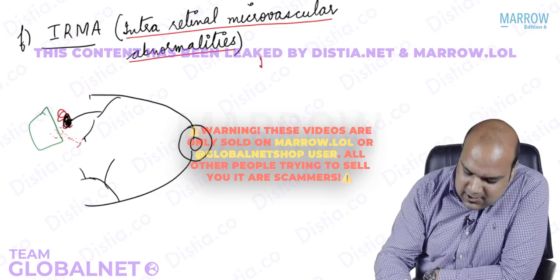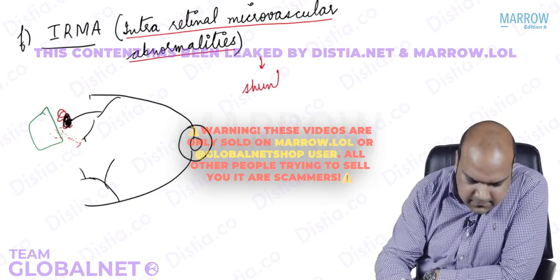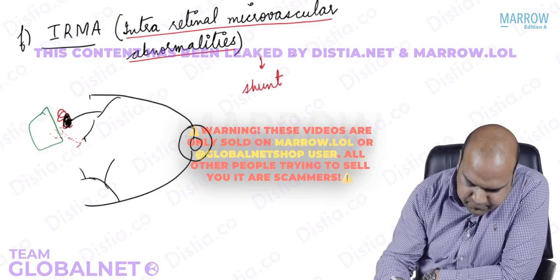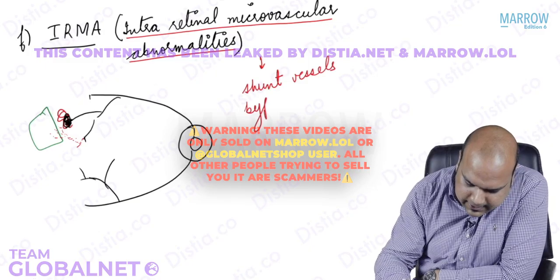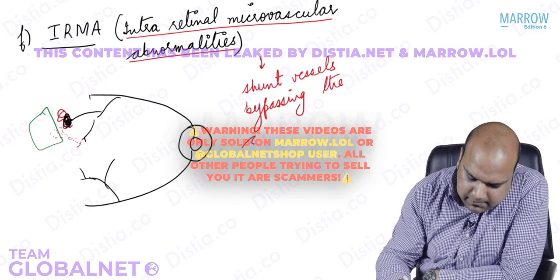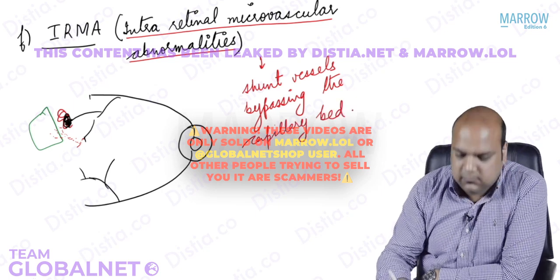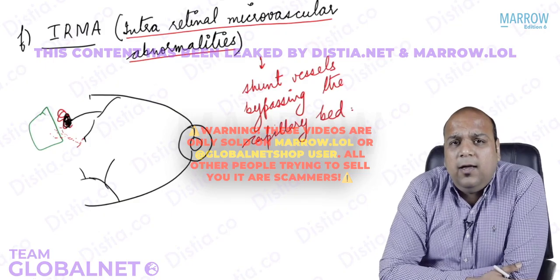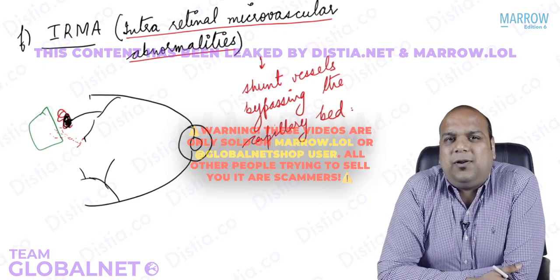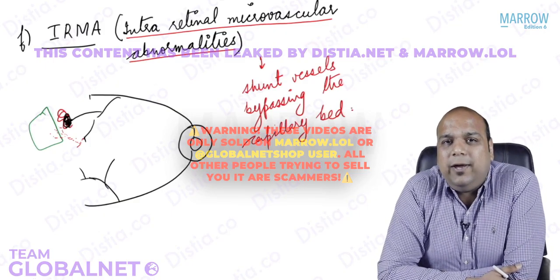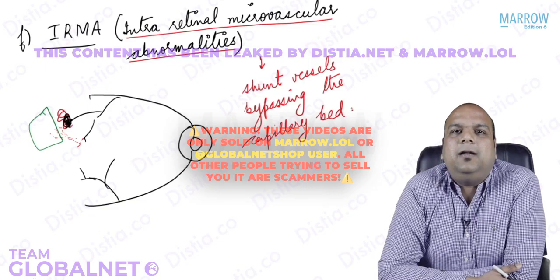Okay, everybody? So, shunt vessels bypassing the capillary bed. If we see IRMA, we are almost always sure that this is going to become PDR in a little while, everybody.